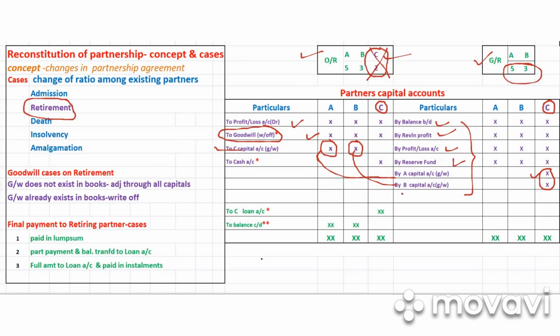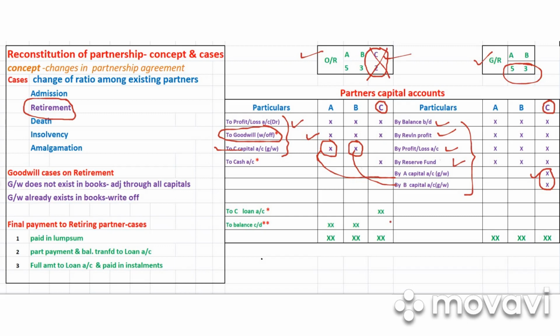So see all the credit side items, see all the debit side items. We write all these items. After that, you total the capital accounts, take the balance. First you total the retiring partner's capital account, both sides, and find out the balance, and that balance is the entitlement. That shows the total amount the retiring partner will get from the partnership business, that means from the remaining partners.